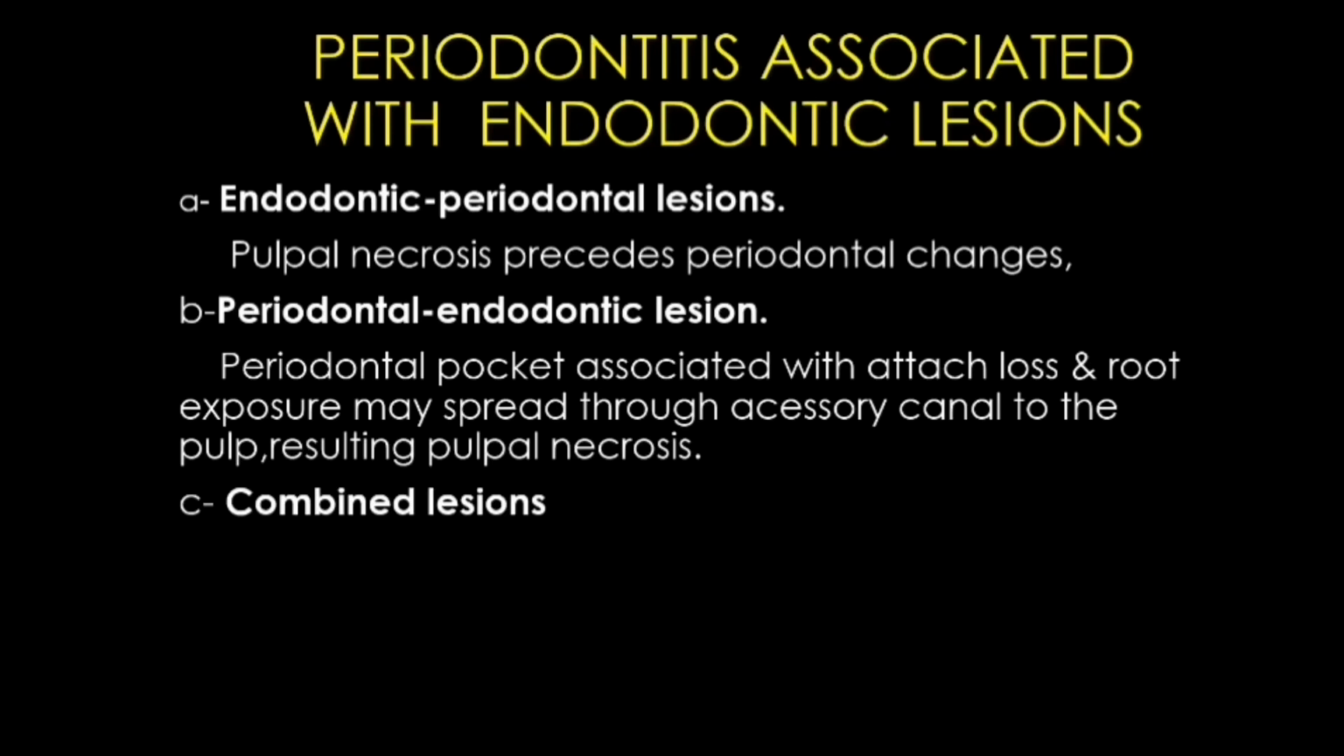Periodontitis associated with endodontic lesions: endodontic-periodontal lesions, pulpal necrosis preceding periodontal changes, periodontal-endodontic lesions, where a periodontal pocket associated with attachment loss and root exposure may spread through accessory canals to the pulp, resulting in pulpal necrosis. Combined lesions. And we have another form where endodontic plus periodontal-endodontic lesions occur.